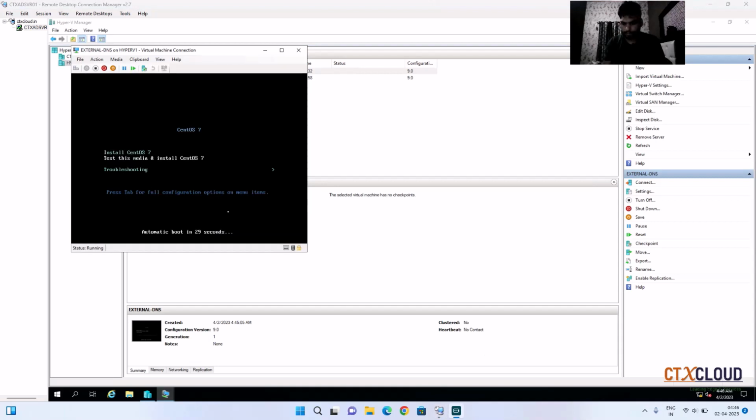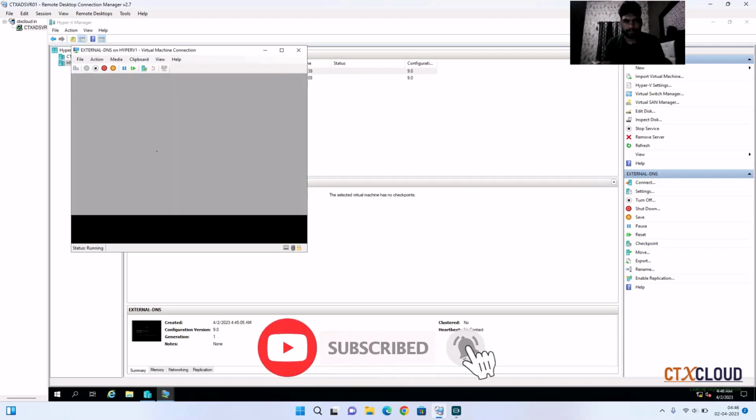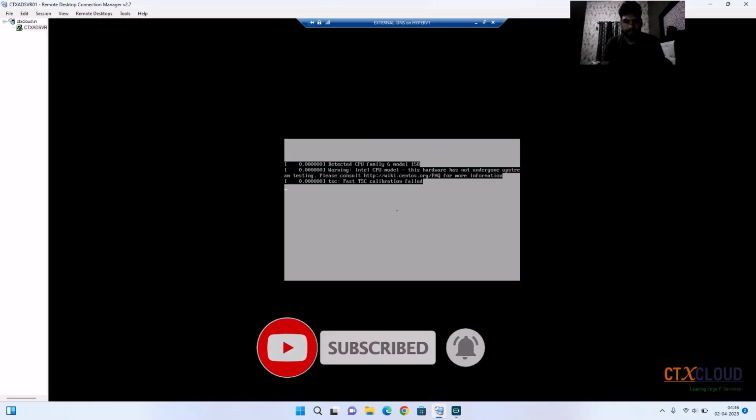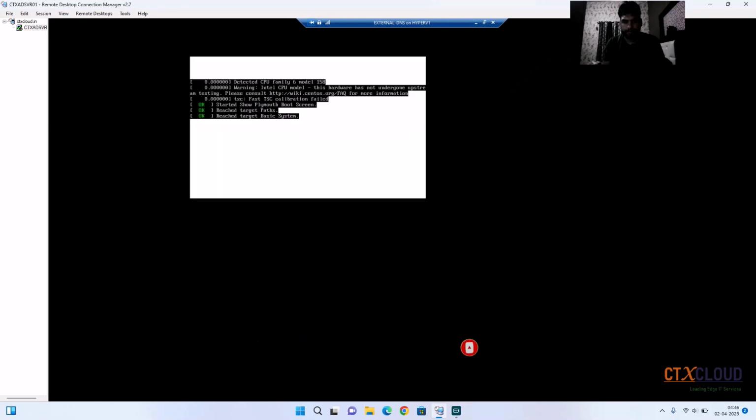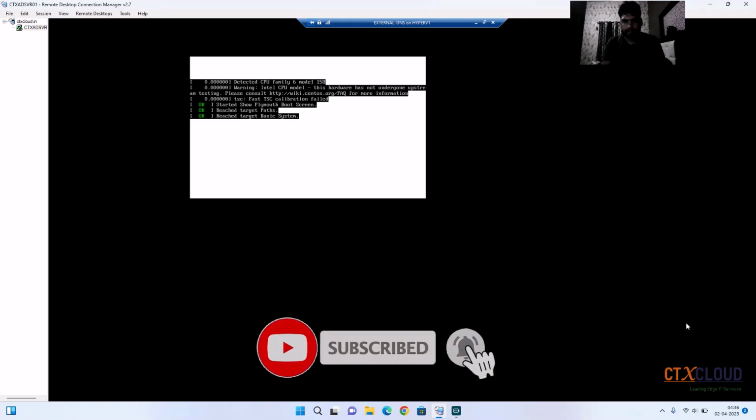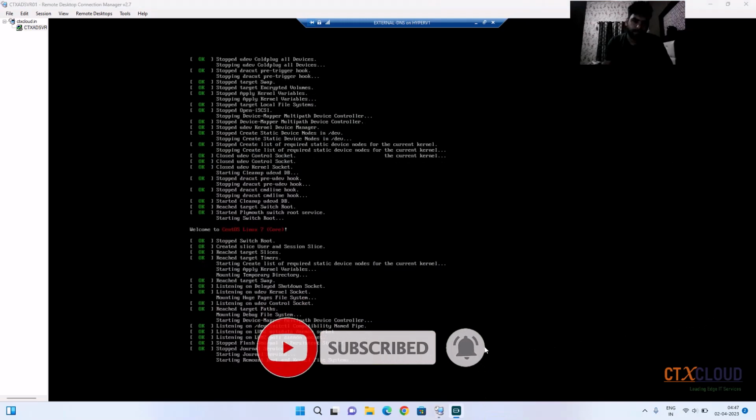So here first of all you guys need to select the option number 1. Just select here and install CentOS. Maximize this screen and you guys can see that my installation has been started. So it will take like 1 or 2 minutes to install.